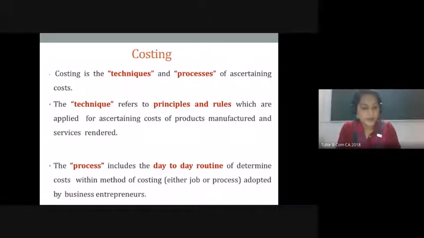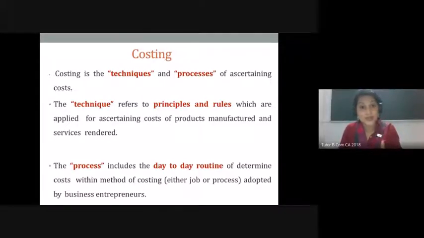So I was talking about the principles and rules. Expenses connected with electricity can be there, your water charges can be there, other expenses which may not be directly related with your production process, but will contribute to your total cost. So these are the 3 areas of cost which we would be learning in this semester.